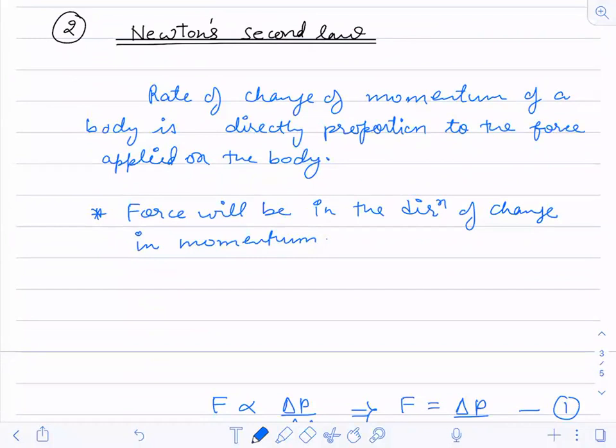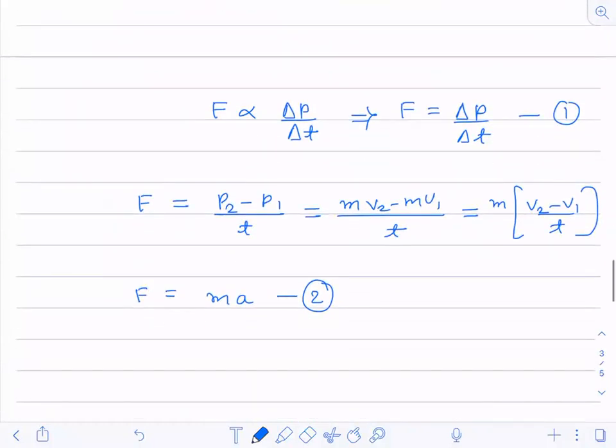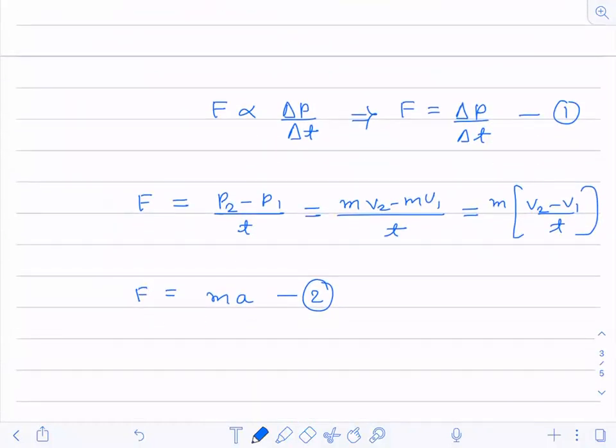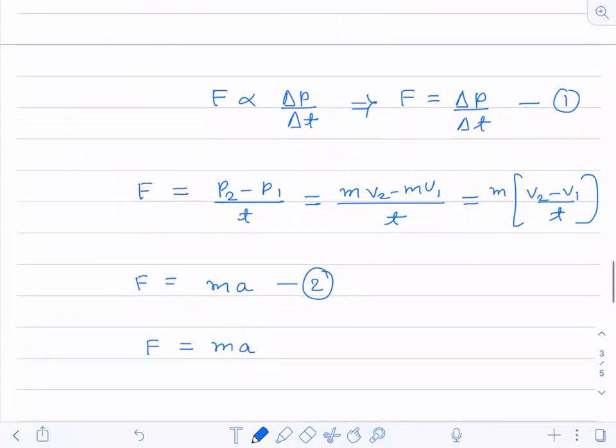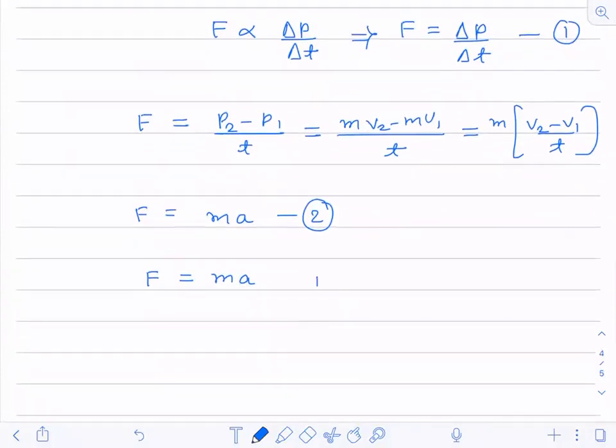Now from here itself, we will define the units. So F will be mass into acceleration. Now what is the unit of mass? It's kilogram. What is the unit of acceleration? Meter per second square.